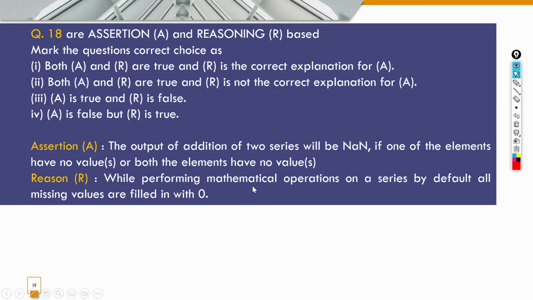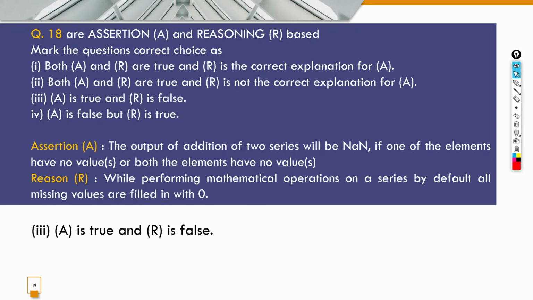While performing mathematical operation on a series, by default all missing values are filled with 0. This is false. Whenever there are missing values in a series and we perform an operation on it, in that case whenever there's a missing value, then it actually replaces it with NaN.